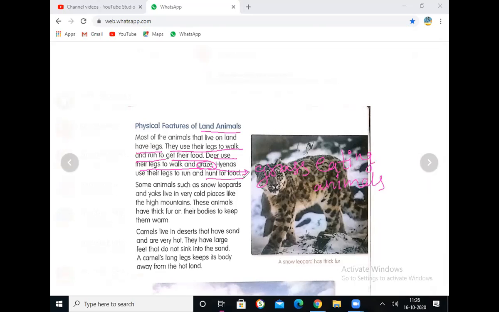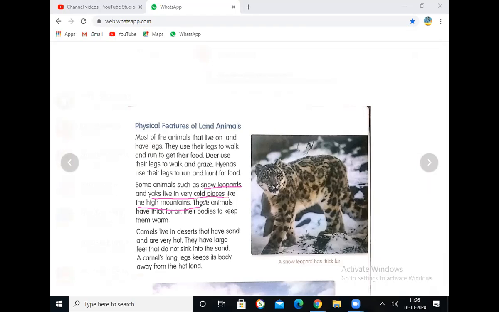Now you can see some of the animals. Some animals such as snow leopards and yaks live in very cold places like high mountains. Where are they going to live? Like the snow leopard and yak. Yak is going to live in high mountains. Mountains like the Himalayan mountains, or you can say any other mountains.